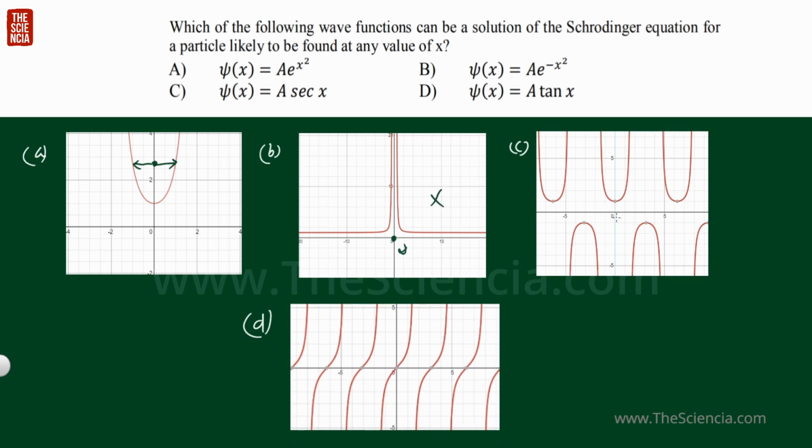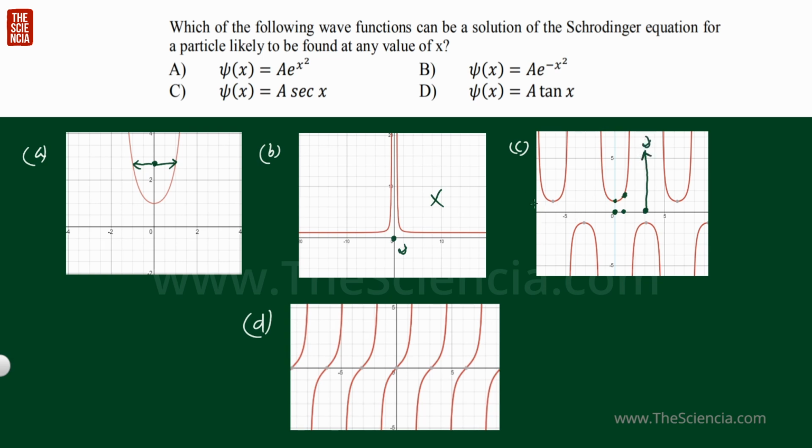Here in option C, what is the problem? When the particle is at x equal to 0, it will have a definite wave function, and when the particle is a little bit far away from x, then also it will have a definite wave function value phi. But when the particle is at this x position, the wave function value will be infinity.